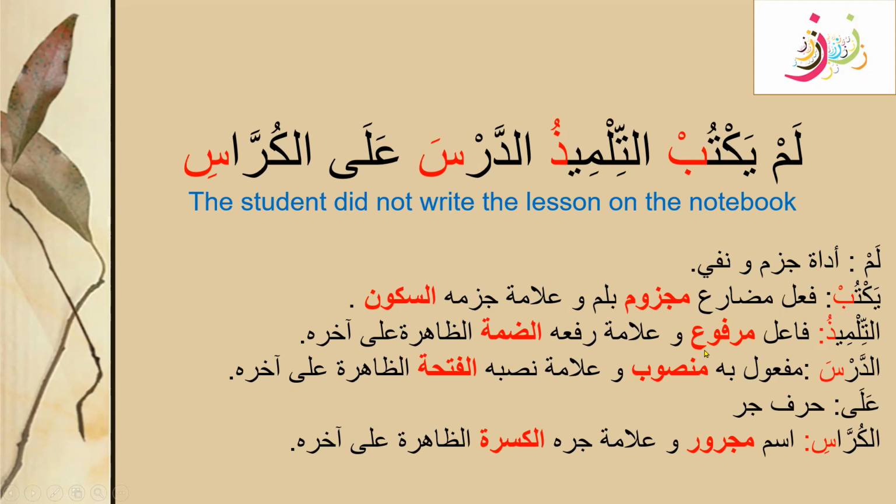In the same way, the marfu state's default is ad-dhamma, the mansub state is represented by a fatha, and the majroor state is always written with a kasra zahira.